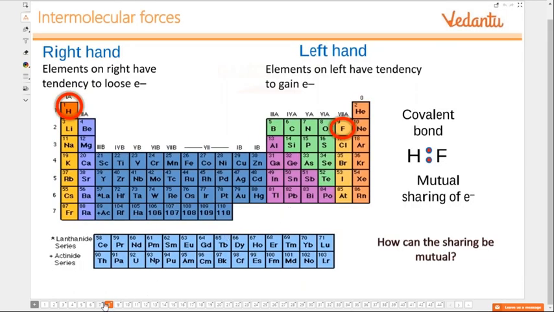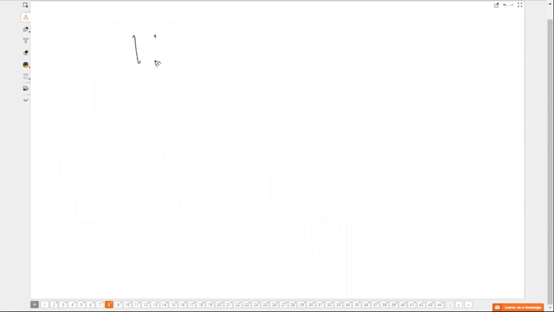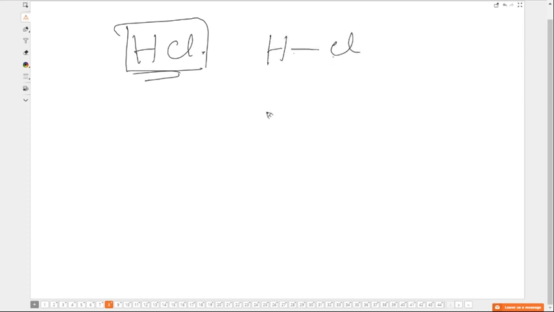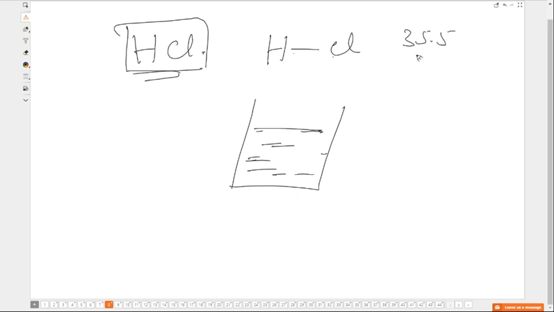Suppose we take HCl, a sample of HCl. It is in the gaseous state, of course. HCl is a gas. When it is dissolved in water, then it becomes hydrochloric acid. Now, what kind of forces will be there? In this molecule, there is basically a covalent bond between hydrogen and chlorine. Now, suppose we confine this to a container. This is much heavier than air, 36.5. Some amount of HCl gas you can see.